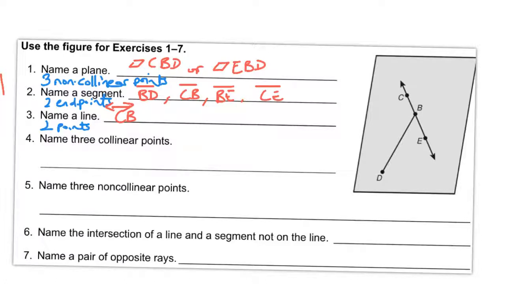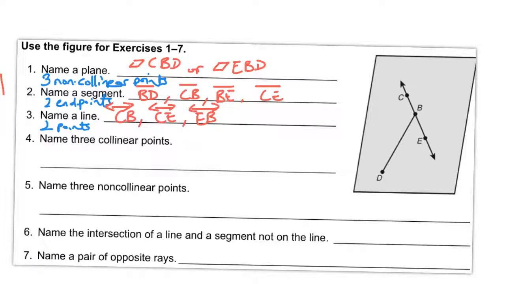I couldn't use BD because that doesn't extend forever, but I could pick any combination on that CB line, like CE. And that CE and that CB would be the same line, just a different name for it. Maybe I want to call it EB. That's all the same line. And you could probably think of even more names for it.